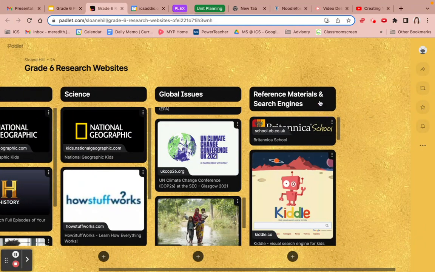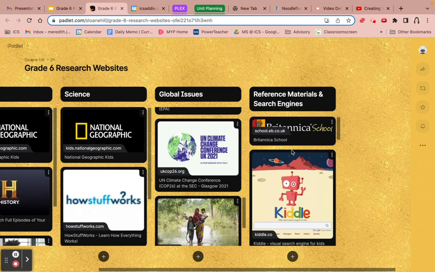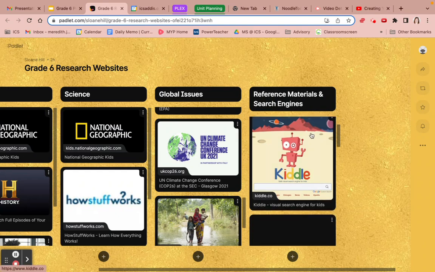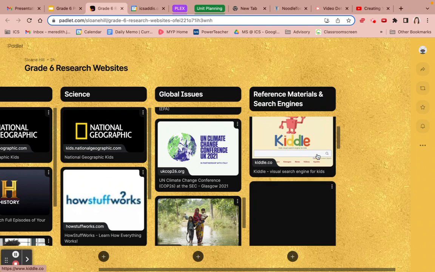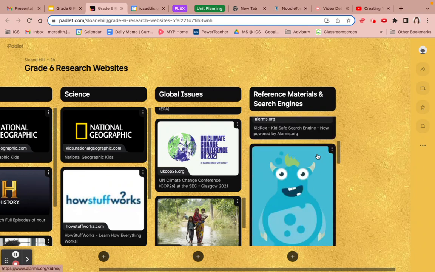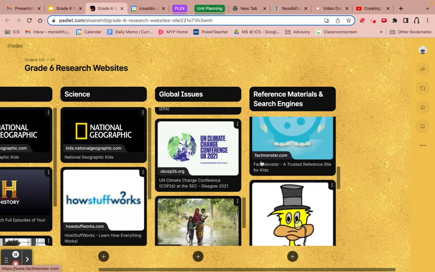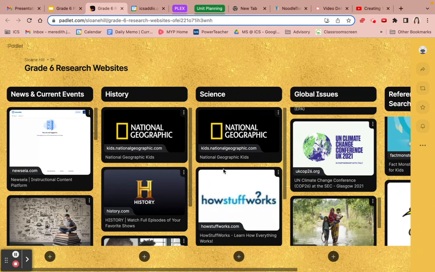Then we also have a category here for just reference materials and search engines that you can use. So Britannica School is one that ICS has on their middle school, high school research site, which we will get to soon. I know Miss Legita's already showed you, but we also have Kiddle, Kid Rex, so you can scroll through these. Hopefully, these categories will help you decide where you might want to start with some of your inquiry questions that you worked on last week for Plex.